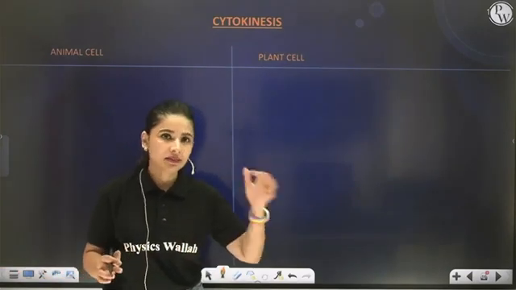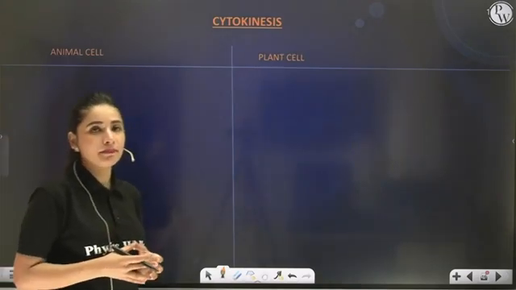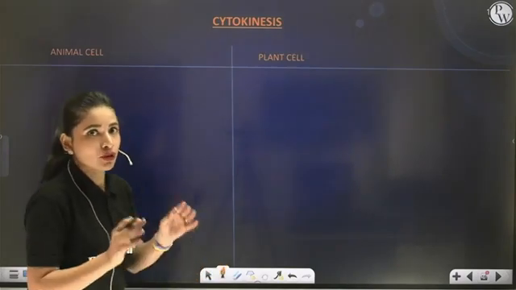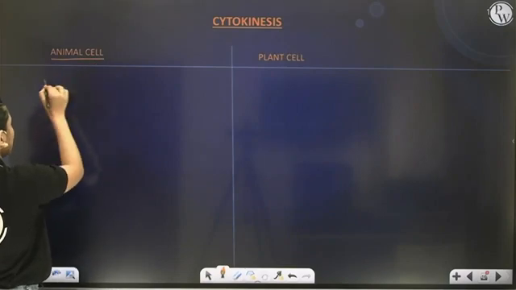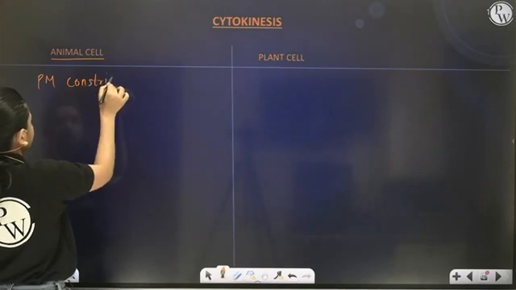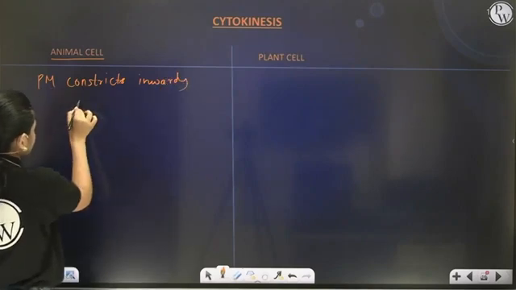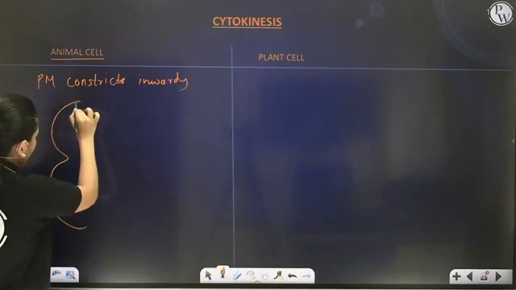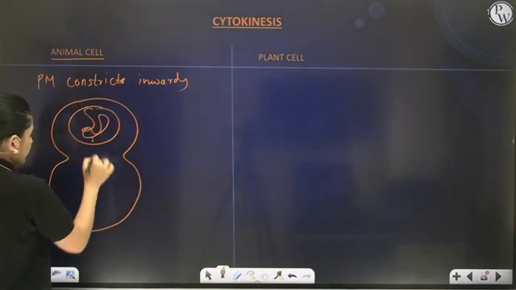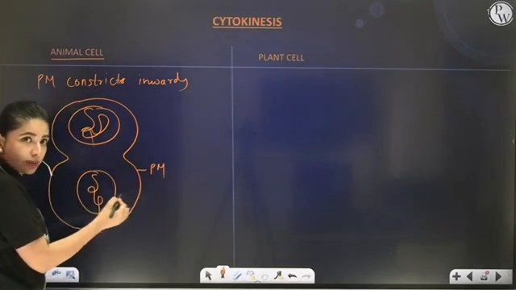For example, in animal cell, due to the absence of cell wall, the outer delimiting membrane is the cell membrane, which is living and can show constriction. So what happens in animal cell? Plasma membrane constricts inward simply, like this. So this is one nucleus and this is another nucleus, and this is the plasma membrane which is constricting inward.